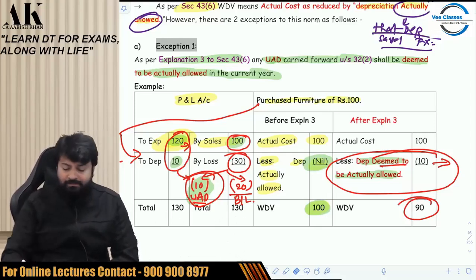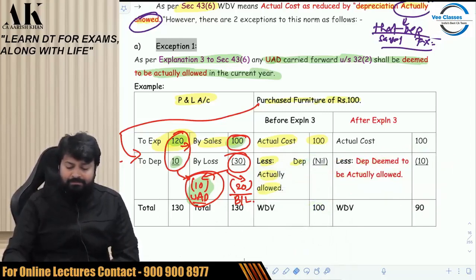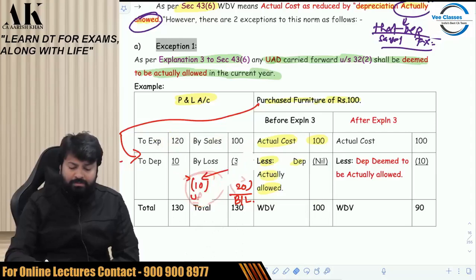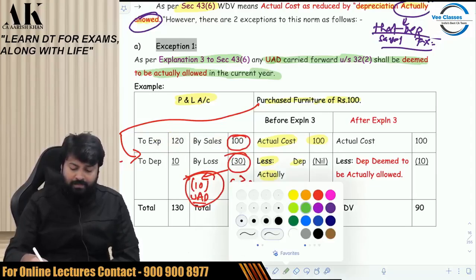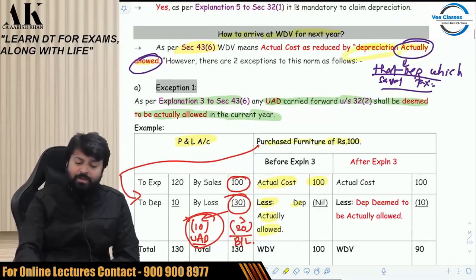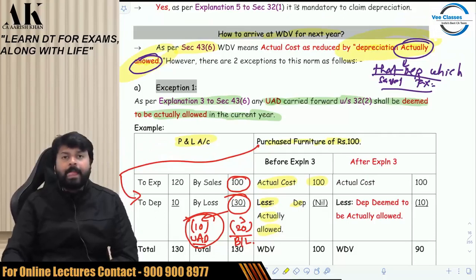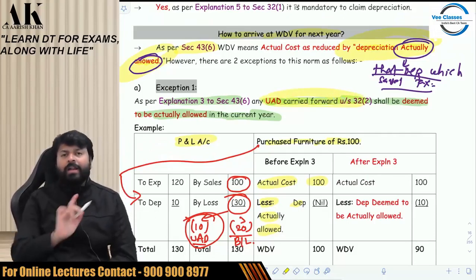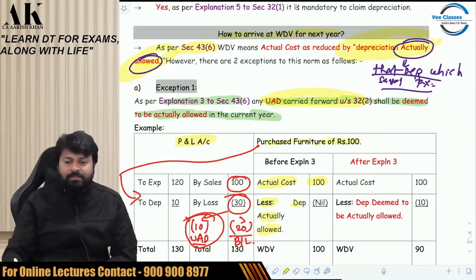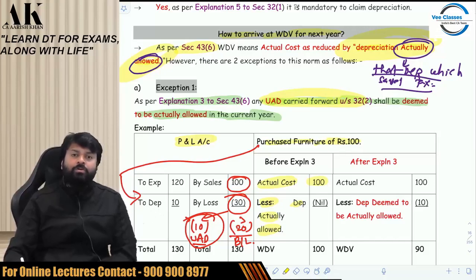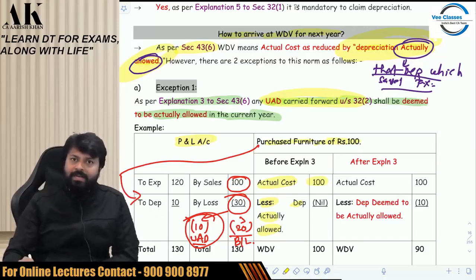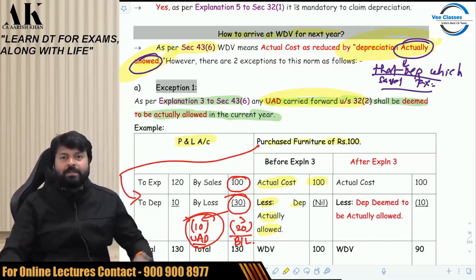This is the first exception. So by default, what does the law say? Pay attention, please. By default, the law says that you have to reduce the depreciation actually allowed from the block of asset. But unabsorbed depreciation is not actually allowed. Still you are reducing from the block of asset. Are you reducing or not? Yes, we are. Unabsorbed depreciation is not actually allowed to you, still you are reducing from the block of asset, and that is what the provision is all about. This is the first exception, okay?